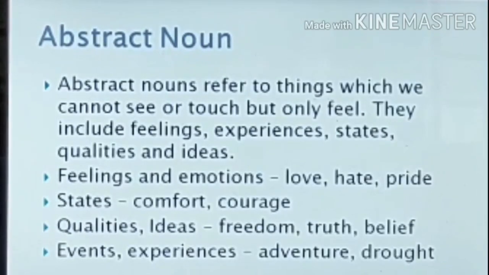The examples for feelings and emotions are love, hate, pride, and for states are comfort and courage. Freedom, truth, belief are examples for qualities and ideas of abstract nouns. Adventure and drought are examples of events and experiences.